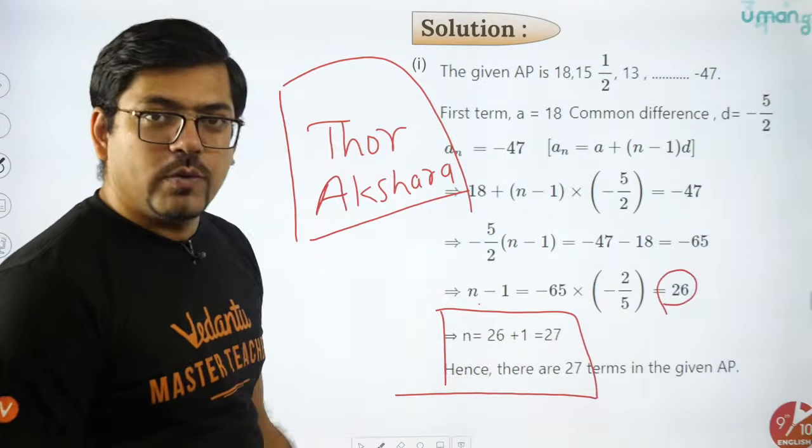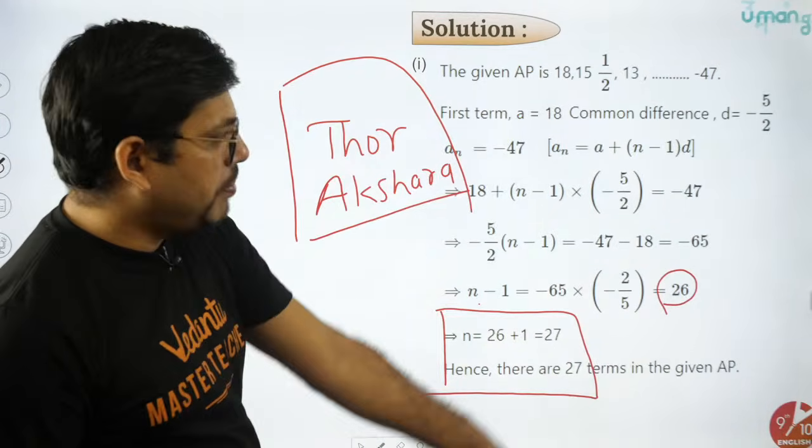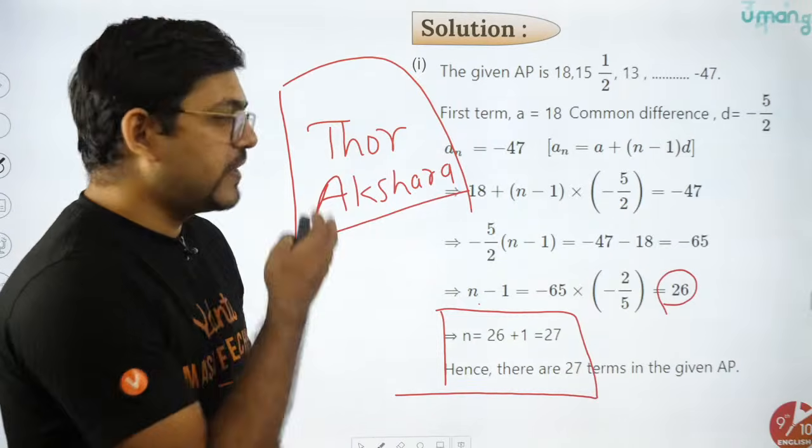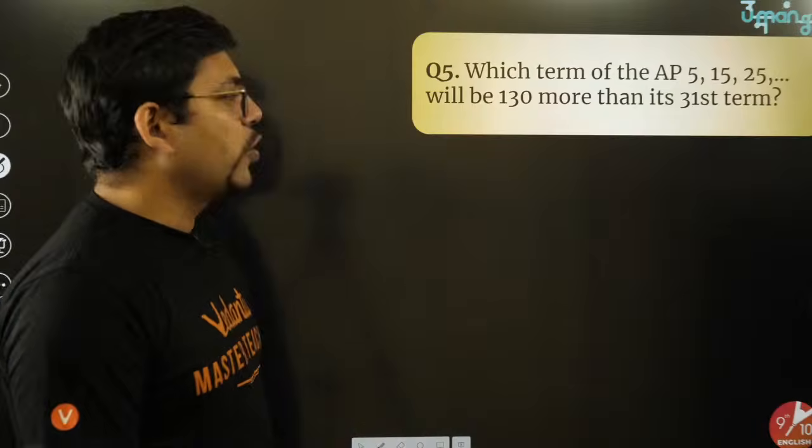Thor and Akshara, n is equal to 27. That would be the answer. This would be the methodology in case you want to go through it or take a snapshot. Okay, here we go for the next question.